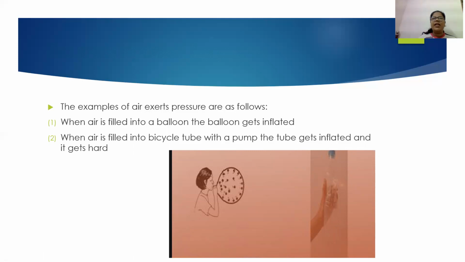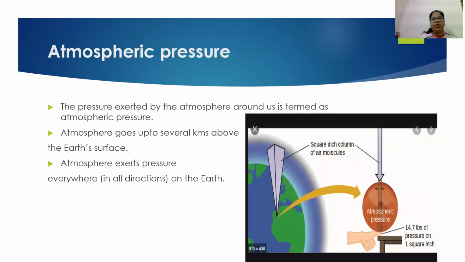Now, when you are filling the air, again the tire tube gets inflated because of the air molecules which are filled in it, and when it gets inflated, it becomes hard again. So it is again because of the air pressure which is exerted inside the tire tube. Now, as the air is exerting pressure, there is atmosphere around us.